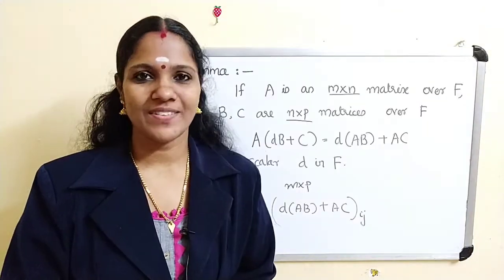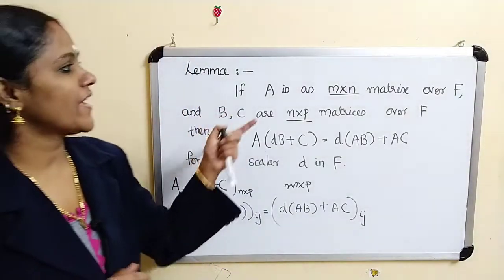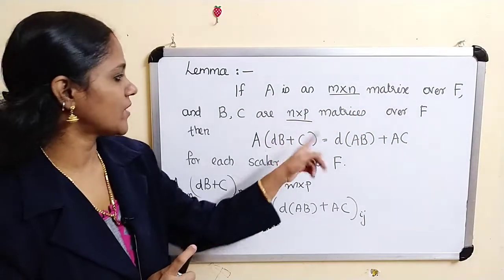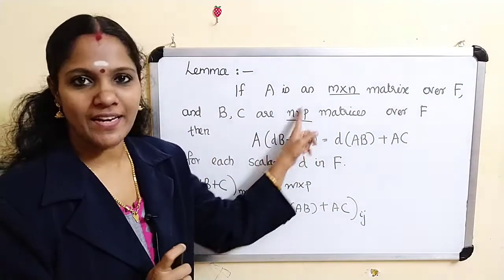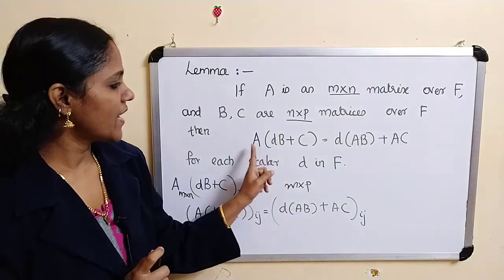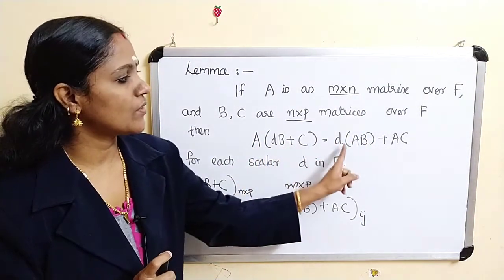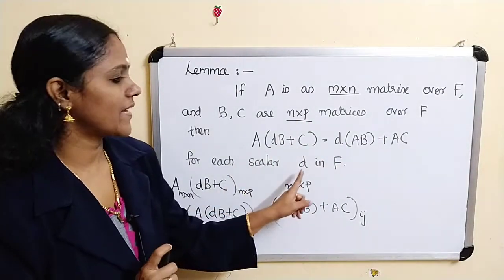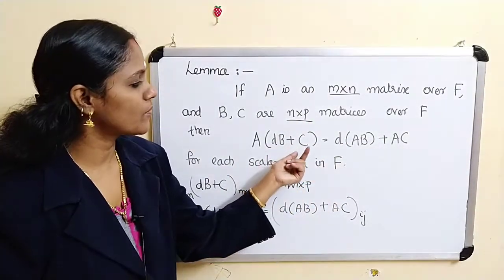Now the statement of the lemma is, if A is an m by n matrix over F and B, C are n by p matrices over F, then A into (dB plus C) equals d into AB plus AC, for each scalar d in F. We have to prove this one.